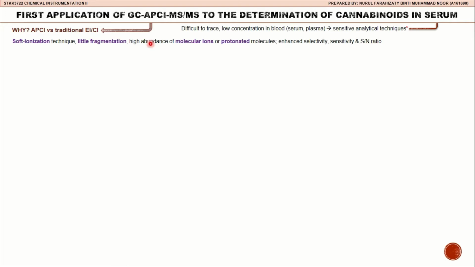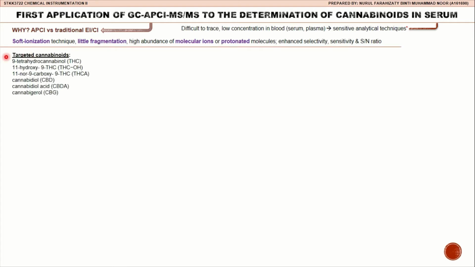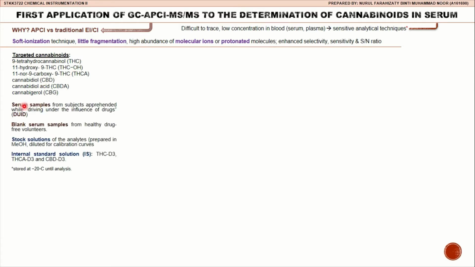In this study, targeted cannabinoids are 9-tetrahydrocannabinol (THC) and its metabolites as follows. The serum samples are taken from subjects apprehended while driving under the influence of drugs. The blank serum samples are obtained from healthy drug-free volunteers. The stock solutions of the analytes are prepared in methanol. Internal standard solutions are as follows.